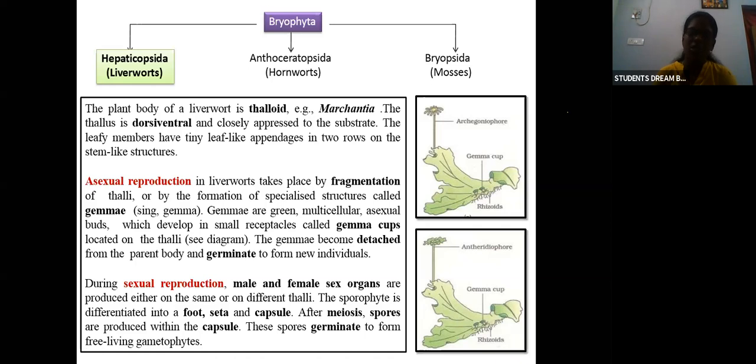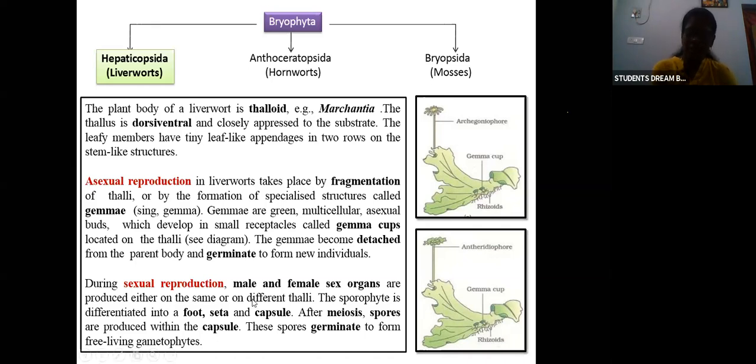So in liverworts, reproduction is by fragmentation by specialized structures called gemmae. So a gemma is nothing but an asexual bud, present in gemma cups on the thalli. Once these gemmae get detached from the parent body, they germinate and form a new individual. That is asexual reproduction in liverworts.